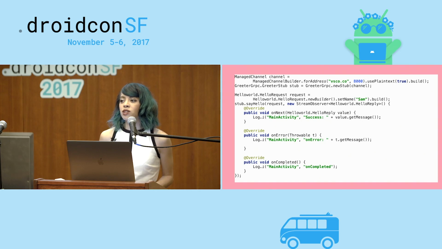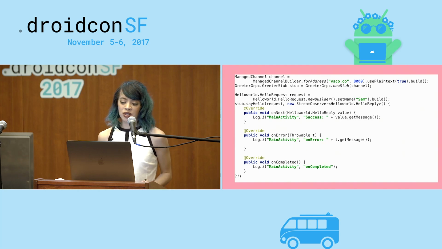Everyone's build is different, so you might have to do some different configuration for your specific use case. Obviously, most of your Android apps are going to be more complicated than just a simple demo app. And I know for us, we put all of our networking code in a separate module, so we had to make some adjustments for that.